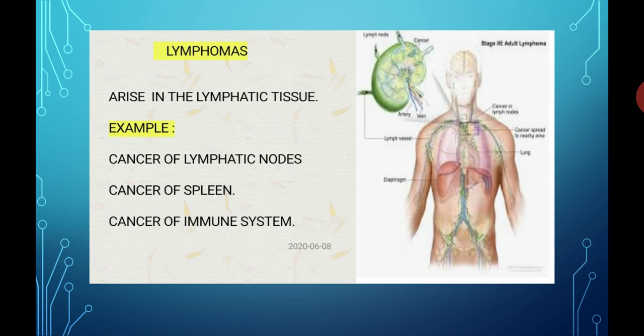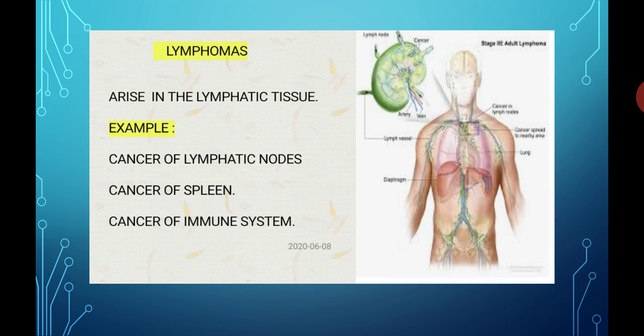So the definition: the cancer which arises in the lymphatic tissue is known as lymphomas. In short, the cancer related to the lymphatic system of a human is known as lymphomas, and the type of tissue which is affected is the lymphatic tissue.